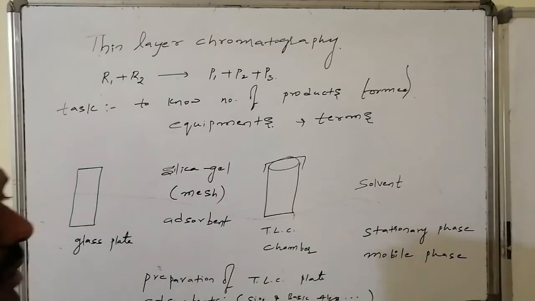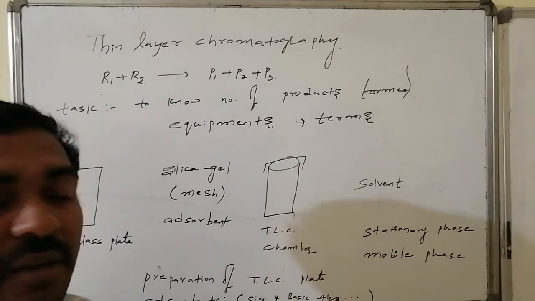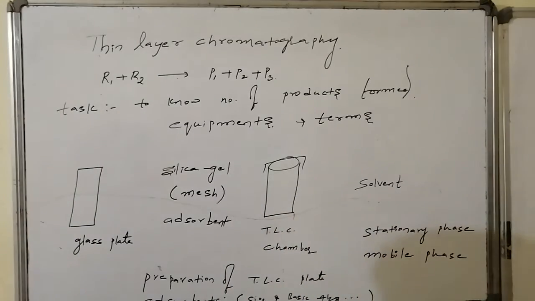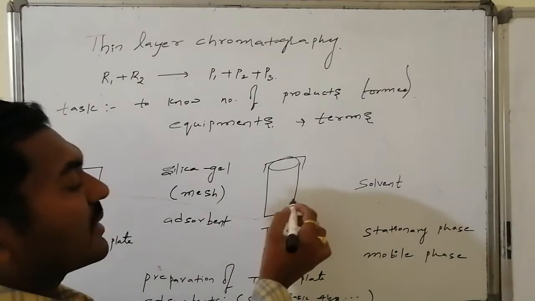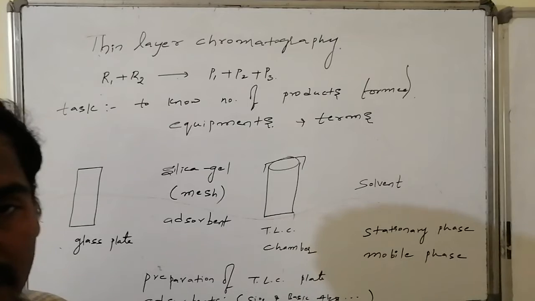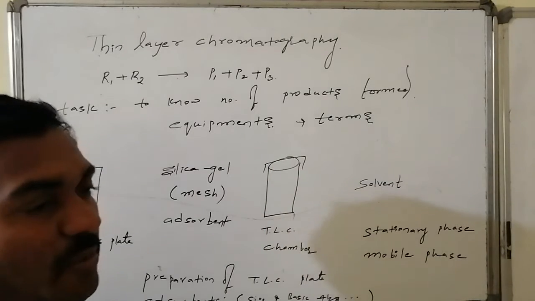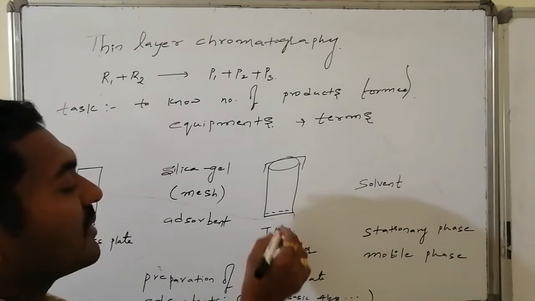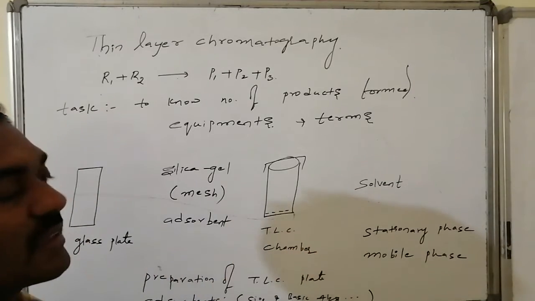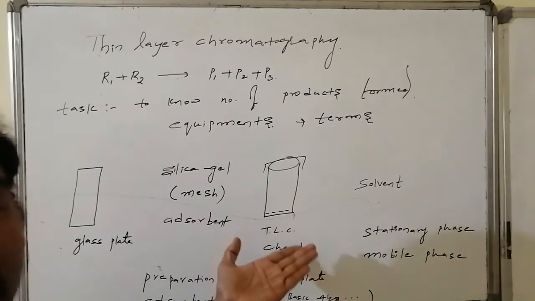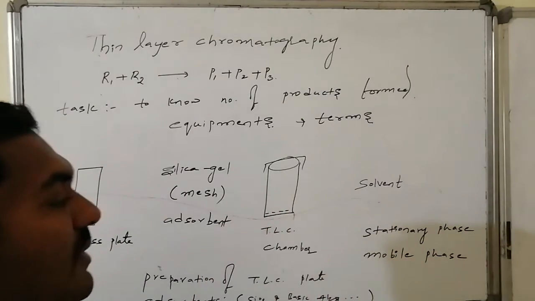And we require another apparatus that is said to be the TLC chamber, the thin layer chromatographic chamber, which is a chamber consisting of a flat surface at the bottom and which can be covered with a proper seal, otherwise a cardboard can be kept. Here some solvent can be poured, and in this the prepared TLC plate can be kept. We require that solvent to execute the TLC operations. We need the solvent here.